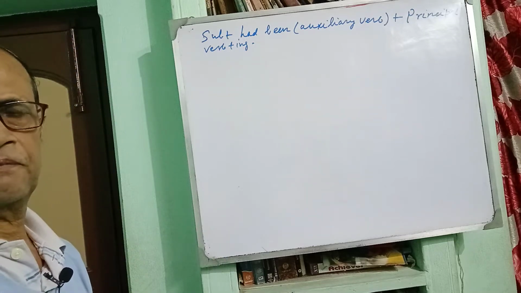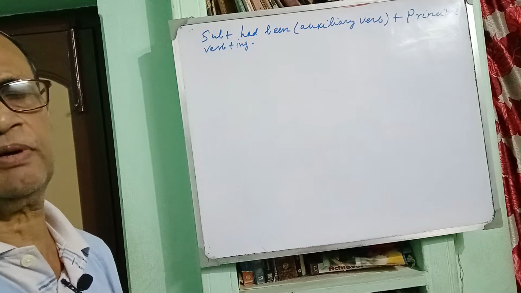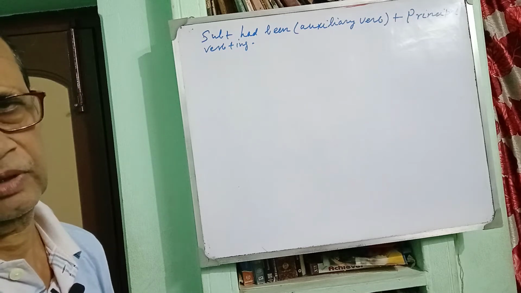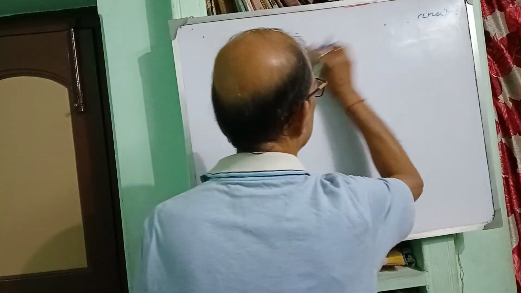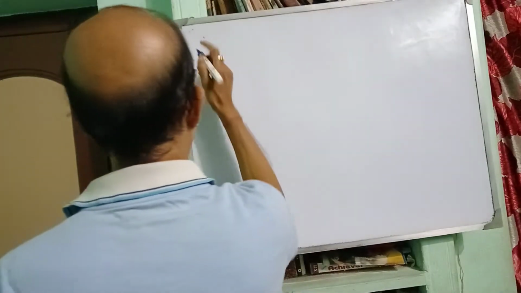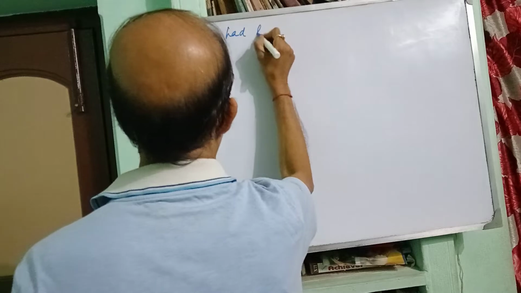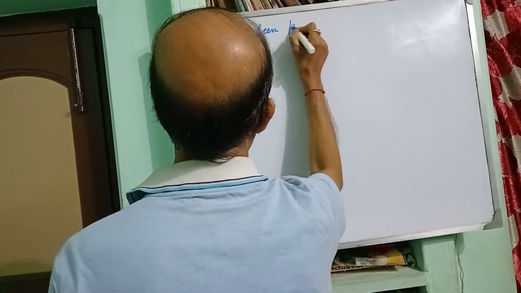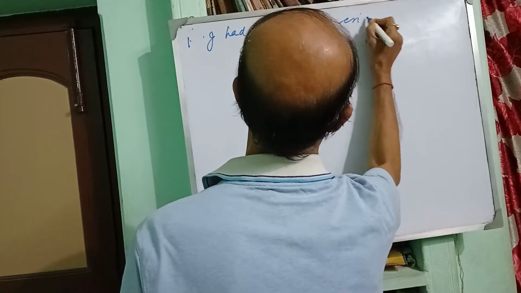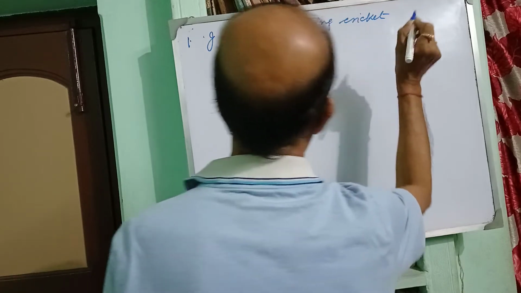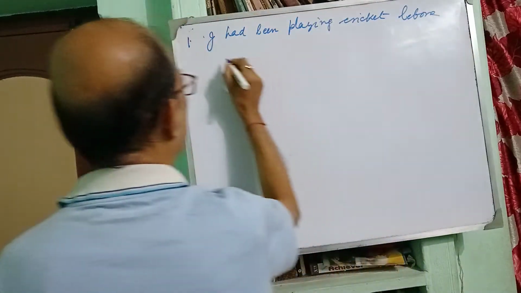But there is another way in which past perfect continuous tense can be constructed. For example, number one, I had been playing cricket before you came here.